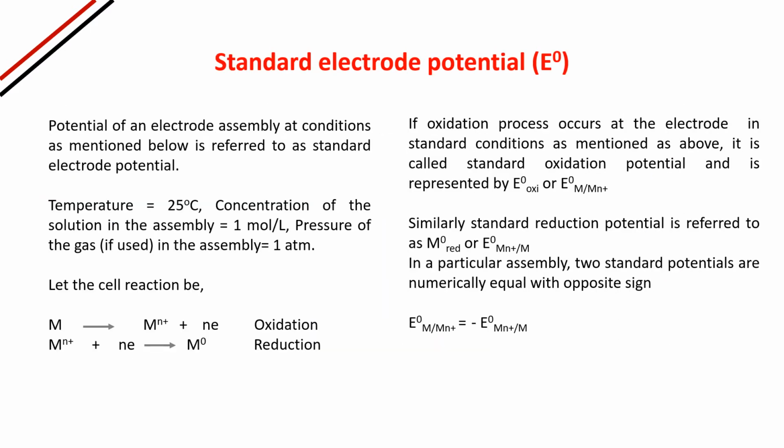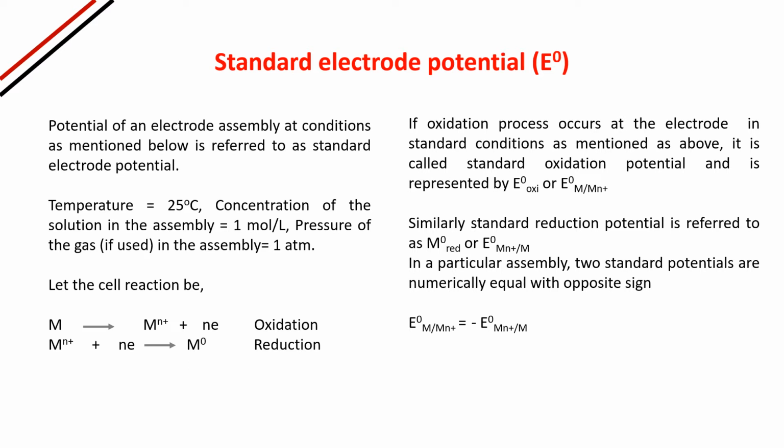Standard electrode potential, which is also denoted by E0. What is standard electrode potential? It is a potential of an electrode assembly. If the electrode assembly follows certain conditions, then the potential we get for that particular assembly is known as standard electrode potential.